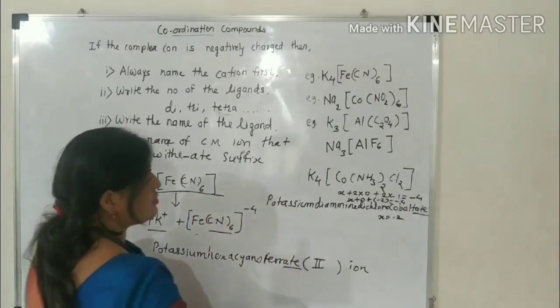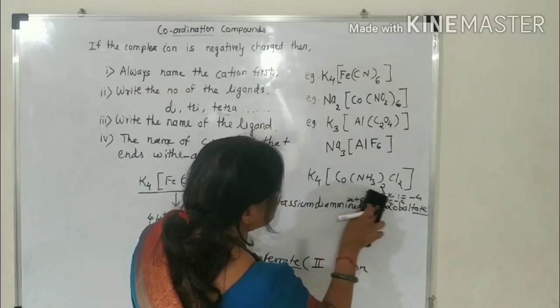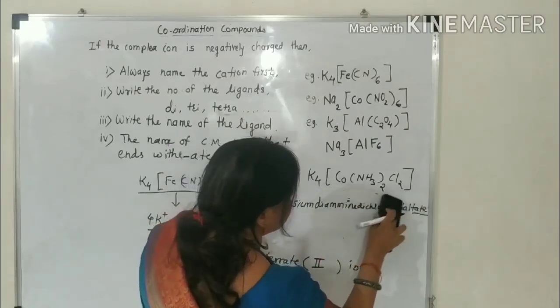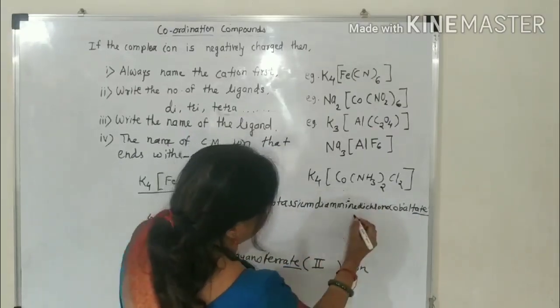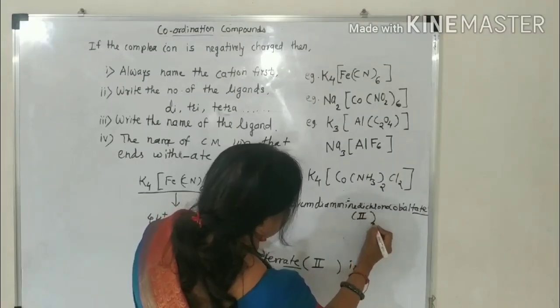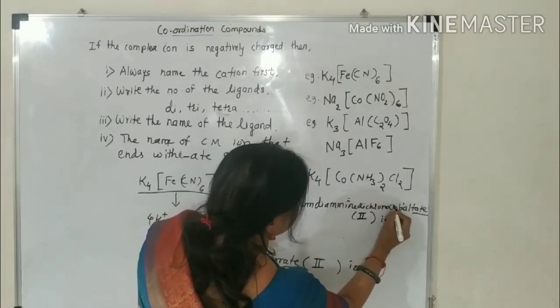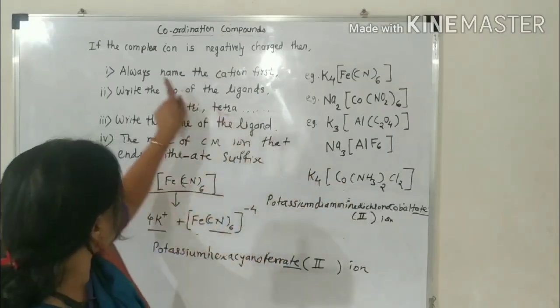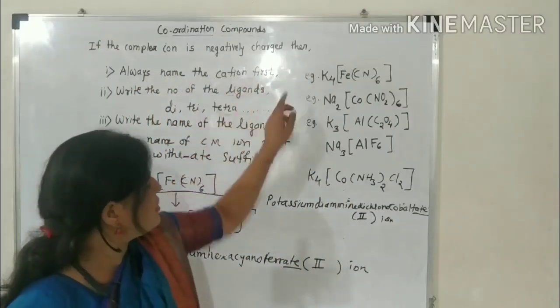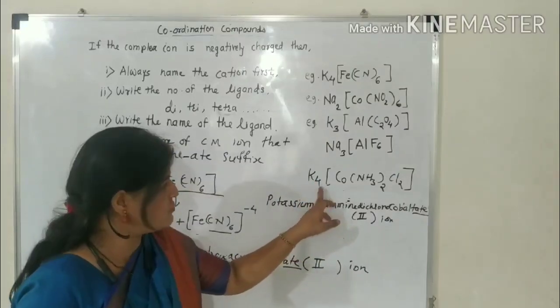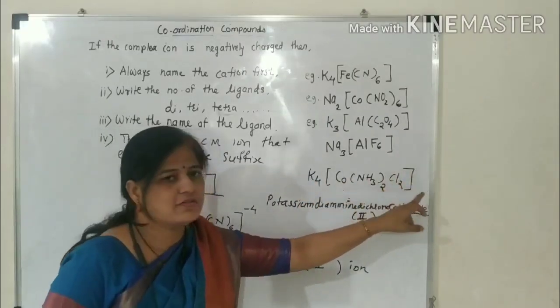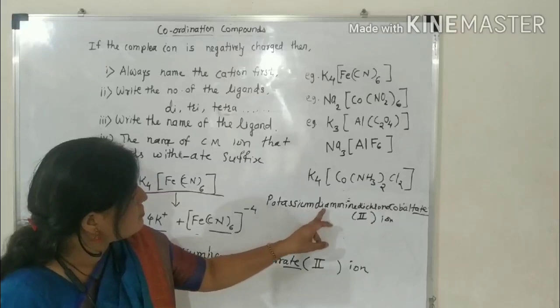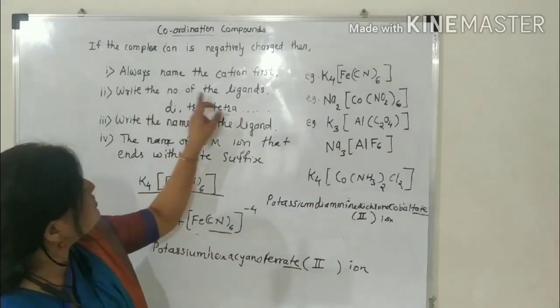You should take here 2 as the oxidation state, and that is in a Roman. Second ion. Its name will be potassium, because you have to write always the name of the cation first. That is, the cation is potassium, and the anion is this coordination sphere. Then potassium, then number of the ligands.